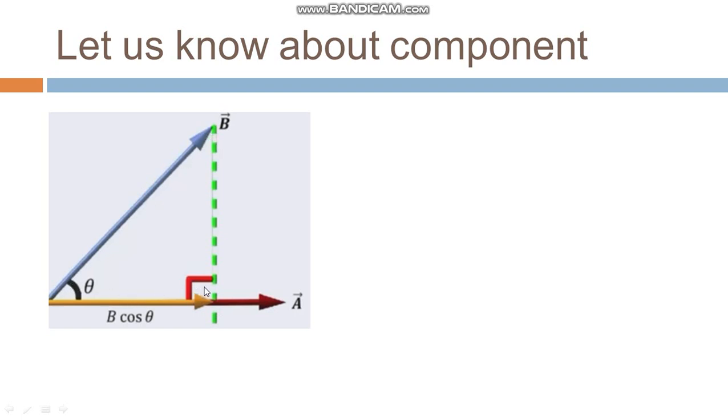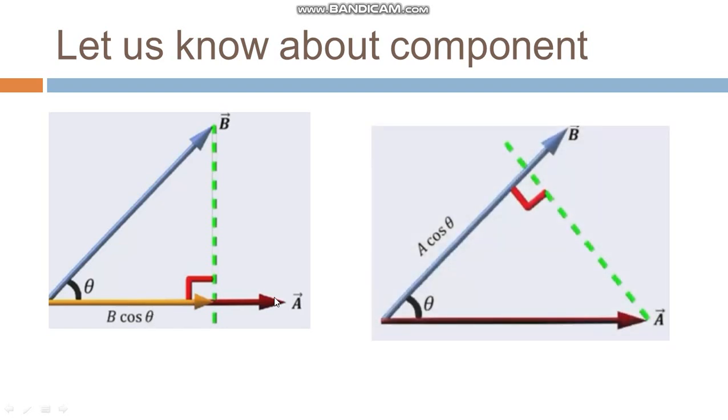By this it is possible to find cos theta. So the component of B on A is B cos theta. Similarly, if you want the component of A on B, then you multiply A and cos theta, and you get the component of A on B.